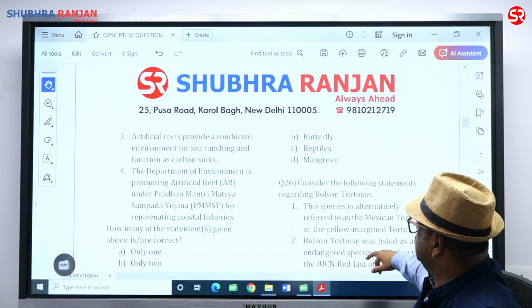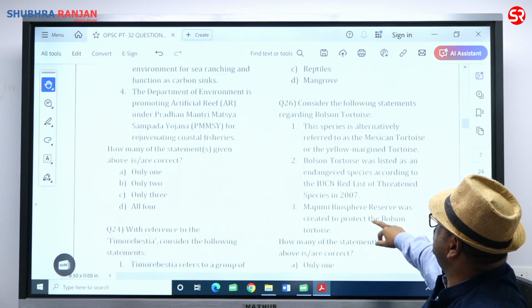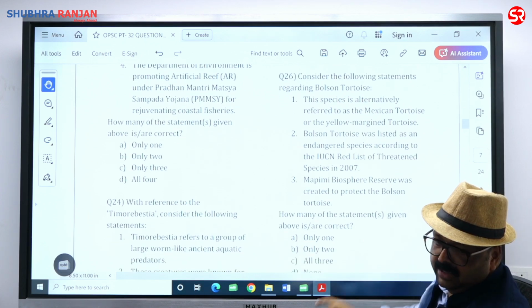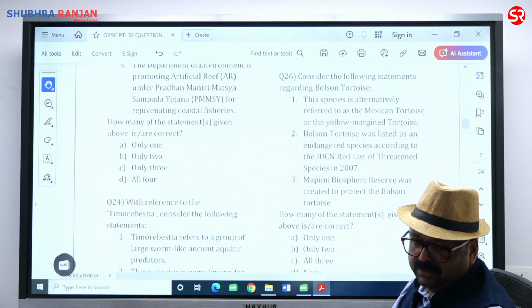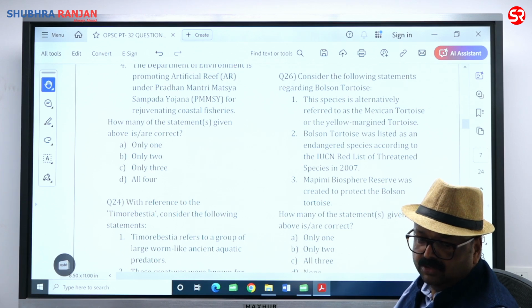Question 26. Consider the following statement regarding Bolson tortoise. Again important, the Bolson tortoise. This species is alternatively referred to as the Mexican tortoise or the yellow margin tortoise.